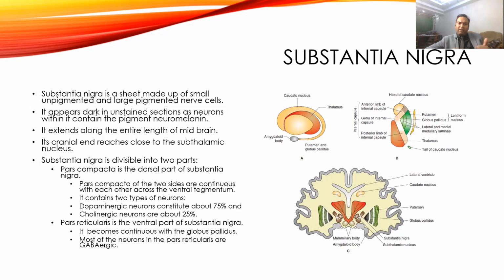If you see the pars compacta, it is made up of almost 75% dopaminergic neurons, which are usually inhibitory type, and 25% cholinergic neurons, which are usually excitatory type. While pars reticularis has a connection with the globus pallidus, and these are usually inhibitory type, that is GABAergic neurons. So pars reticularis usually gets inputs, while pars compacta usually sends output.